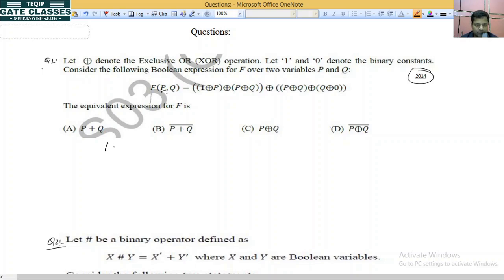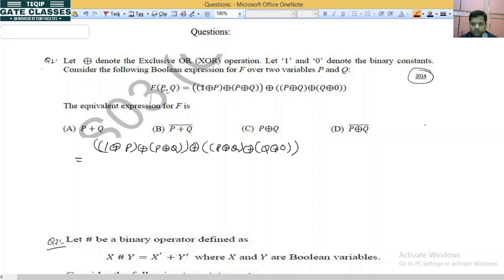So we have 1 XOR P XOR Q, then we take XOR with P XOR Q XOR 0. We are going to solve it.